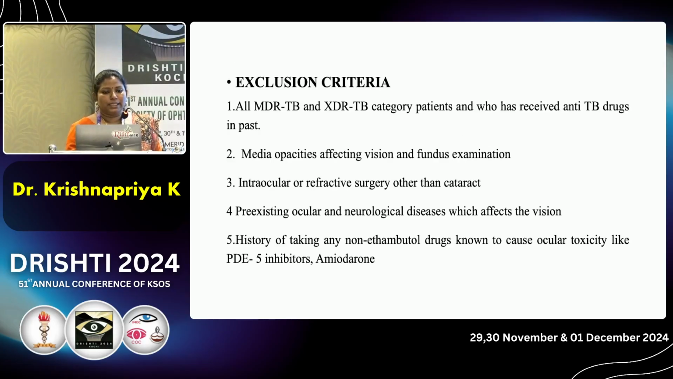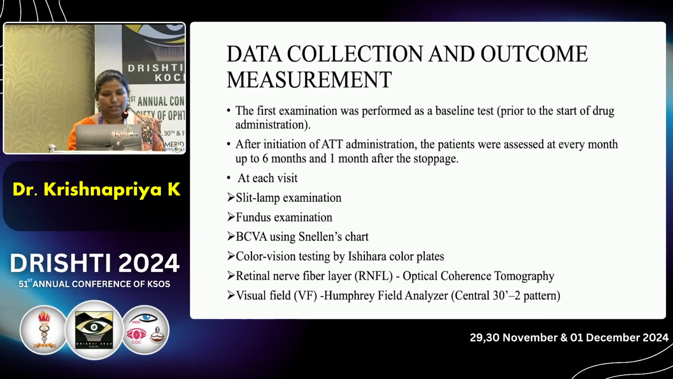The exclusion criteria included all multi-drug resistant and extensively drug resistant category patients who had already received TB drugs, any media opacities affecting vision and fundus examination, any history of intraocular or refractive surgery other than cataract, any pre-existing ocular and neurological diseases which affect the vision, and history of intake of non-ethambutol drugs causing ocular toxicity like phosphodiesterase 5 inhibitors, amiodarone, etc.